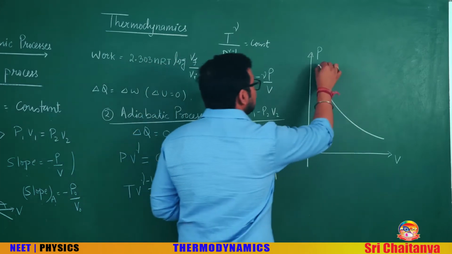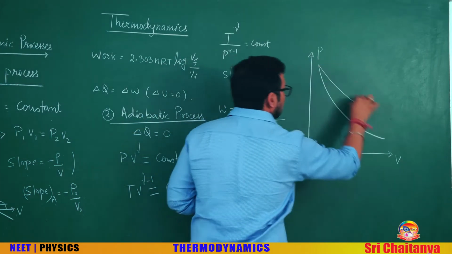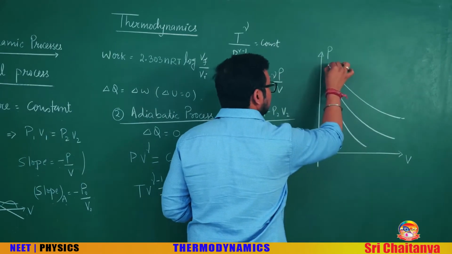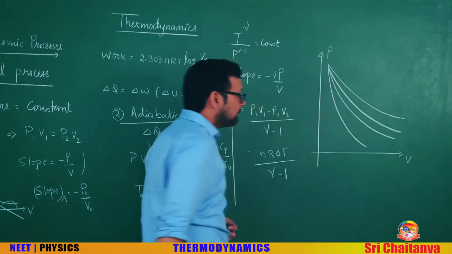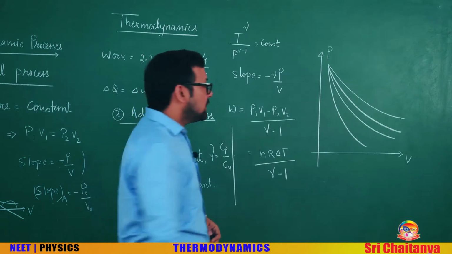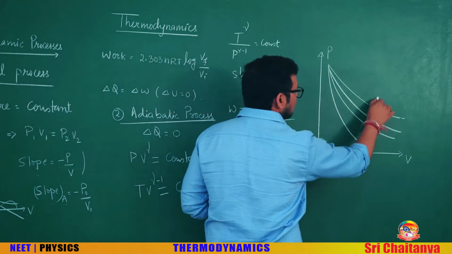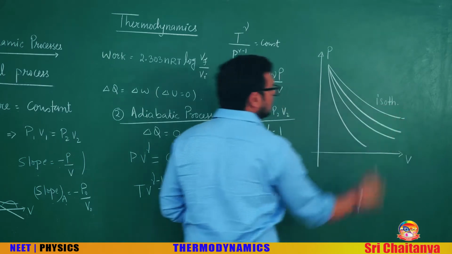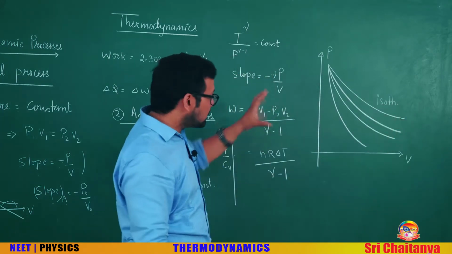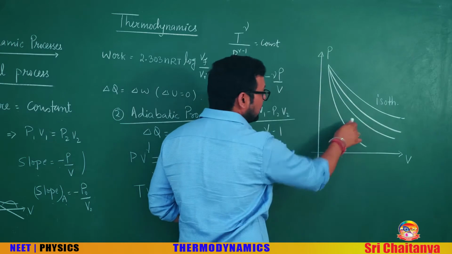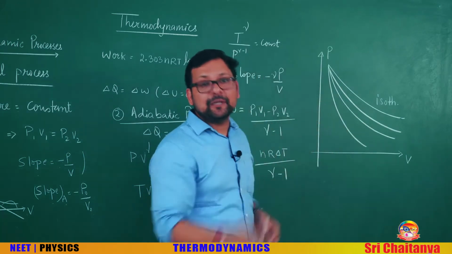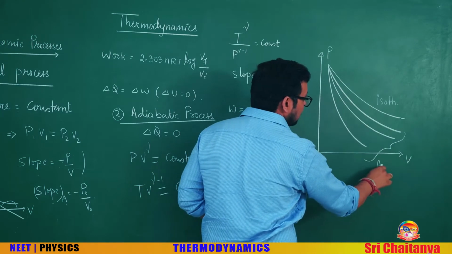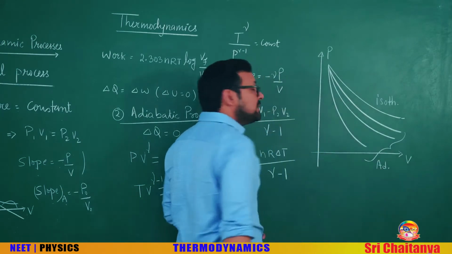Suppose we have many graphs like this. The top one will be isothermal, and the steeper ones are the adiabatic with increasing gamma. So these all three are adiabatic, but with increasing gamma.